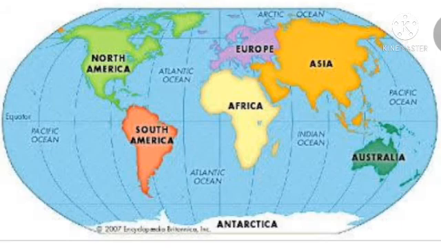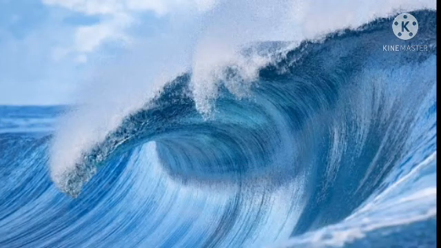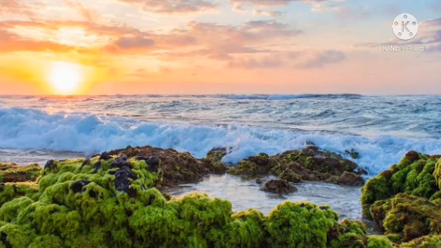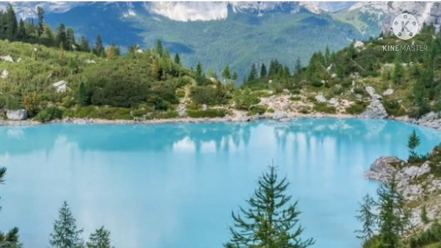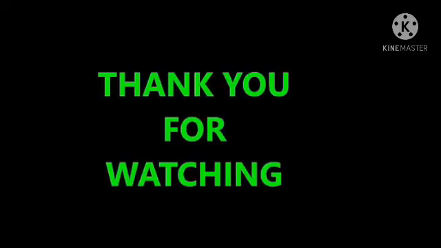Now, after knowing about continents, we come to know about oceans. The continents are surrounded by huge water bodies of salty water, and these are called oceans. Can you tell me the names of important oceans? Yes, there are 5 oceans. These are Pacific Ocean, Indian Ocean, Atlantic Ocean, Southern Ocean, which is also known as Antarctic Ocean, and Arctic Ocean. These are the 5 important oceans. Now we come to know about other water bodies.